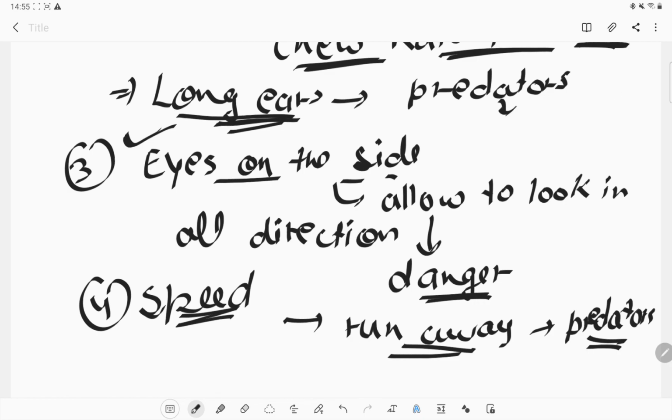Okay, so this is all about the terrestrial habitat in this chapter. We will focus on the aquatic habitat in the next video.